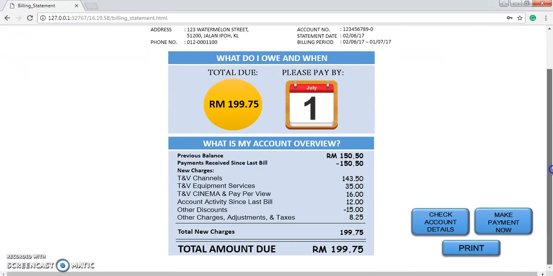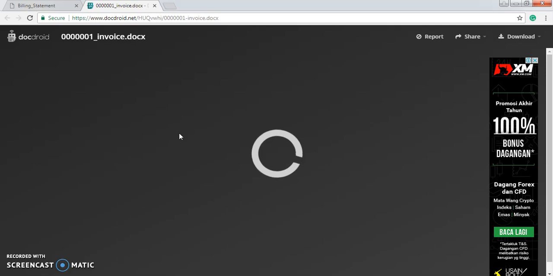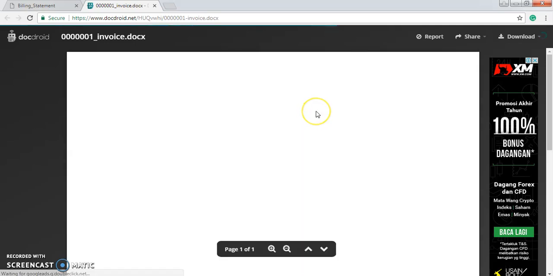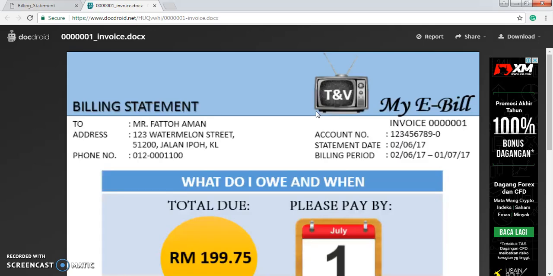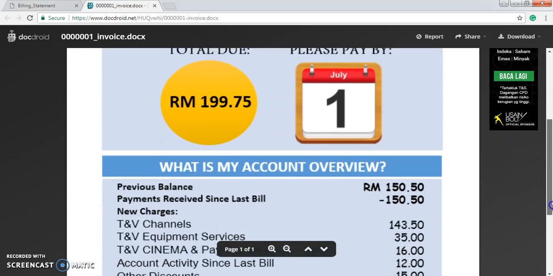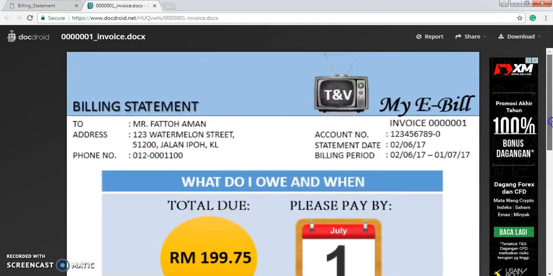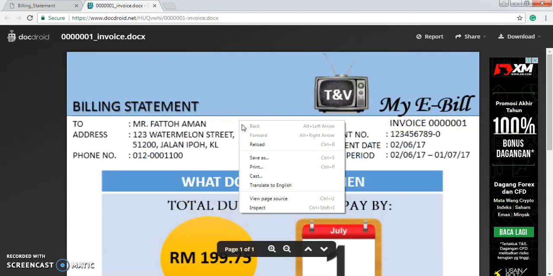Now I want to try to print this billing statement. Okay, so this is the PDF file of my billing statement. So I just try to print this out.